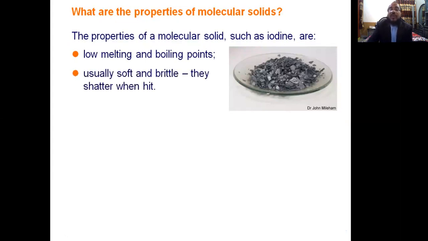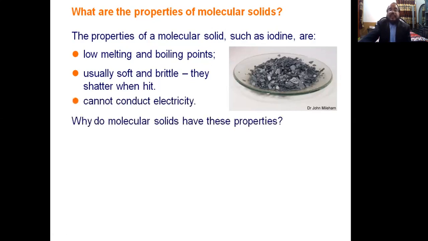Yes, no doubt iodine has the covalent bond, and mostly covalent compounds are soft. Mostly they have low melting and boiling points. Usually covalent compounds are soft, they are brittle, okay, and they cannot conduct electricity. We will discuss why they cannot conduct electricity.